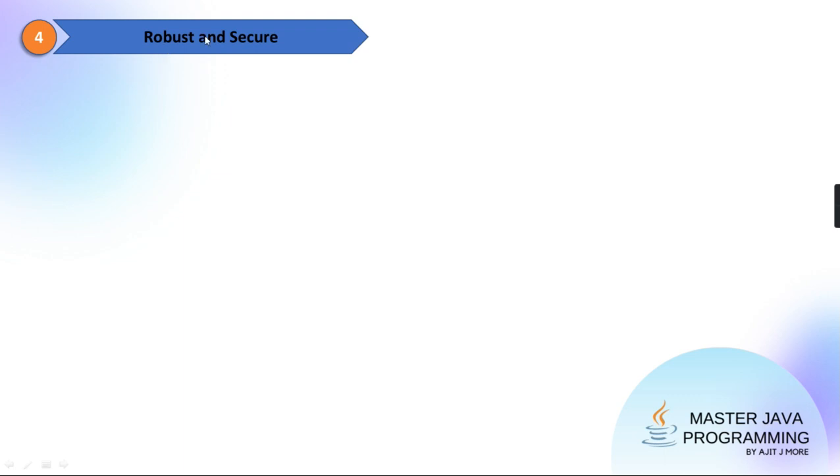Now, a few more features. The next one is Java is robust and secure. Now, why should we say Java is robust and secure? That I'll try to explain. In Java, strict compile time as well as strict runtime checking is done. Getting? Because Java is a two-step activity.